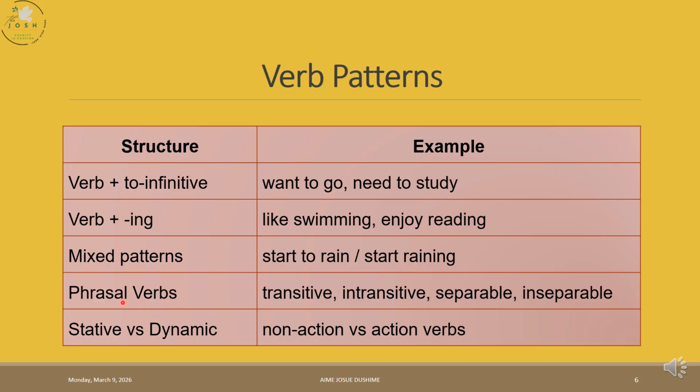We also learned phrasal verbs, where we say that phrasal verbs can be transitive and intransitive. The intransitive ones don't need an object. They require no object. They are enough on their own. Remember, a phrasal verb is made with a verb plus a preposition or adverb. The preposition or adverb is simply the particle of the verb. And in that case, we say that intransitive ones don't need an object.